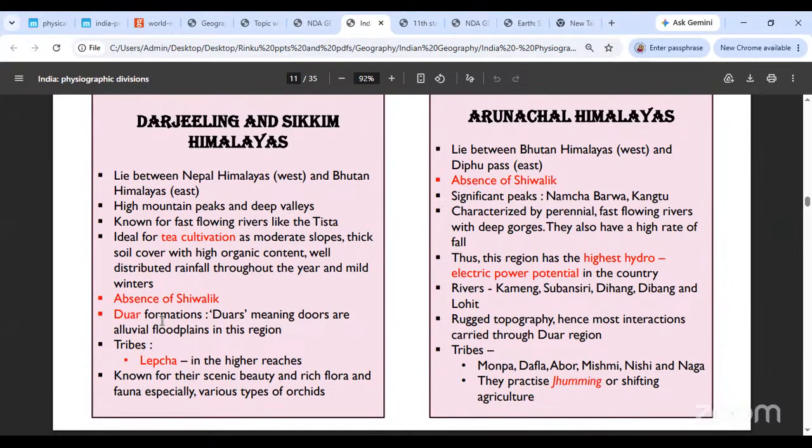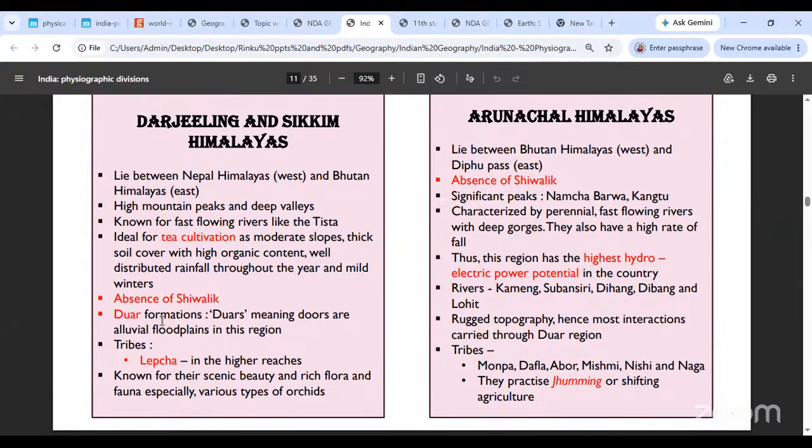It rains throughout the year. For one reason or another, you will get well-distributed rainfall throughout the year. Excellent for tea cultivation. Absolutely excellent for tea cultivation. And the winters are not very, very cold, okay? The winters are considerably mild. So that works very well for the tea, okay?